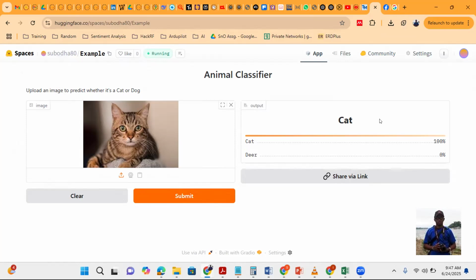So you don't have to train the whole thing at once and upload it to Hugging Face. We can do it phase by phase. That's what I wanted to show.